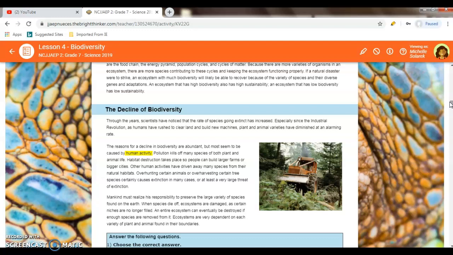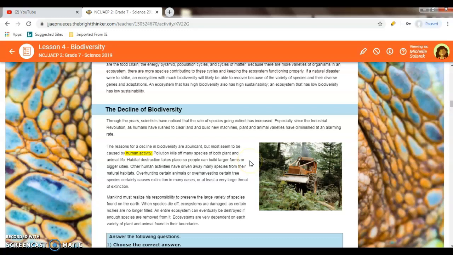Pollution kills off many species of both plant and animal life. Habitat destruction has taken place so people can build larger farms or bigger cities. Other human activities have driven away many species from their natural habitats. Hunting certain animals or over-harvesting certain tree species certainly causes extinction in many cases, or at least a very large threat of extinction.